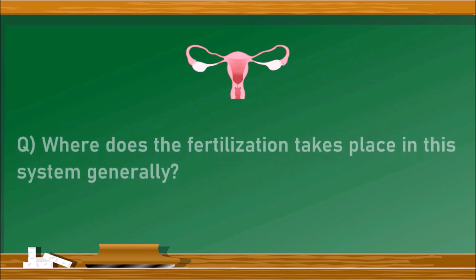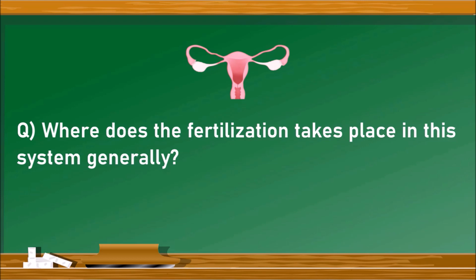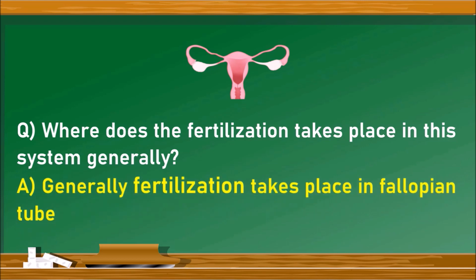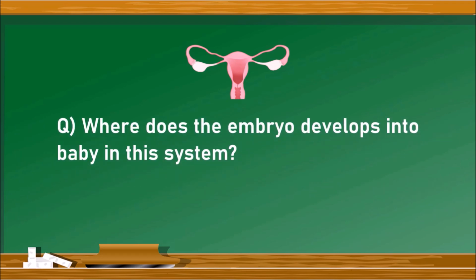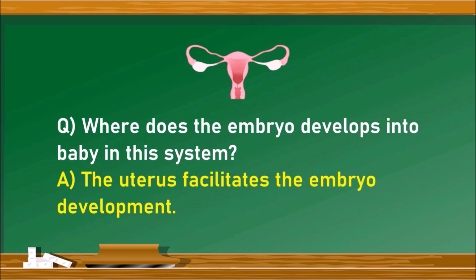Next question. Where does the fertilization take place in this system generally? The fertilization takes place in fallopian tube. Next question. Where does the embryo develop into the baby in this system? The embryo development is facilitated by the uterus. So the embryo develops in the uterus.